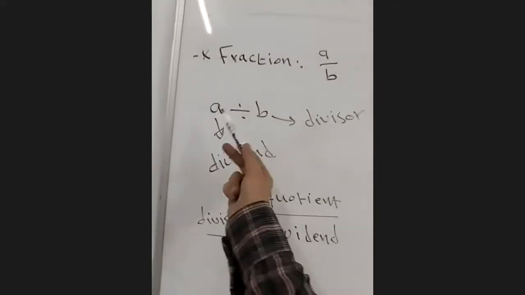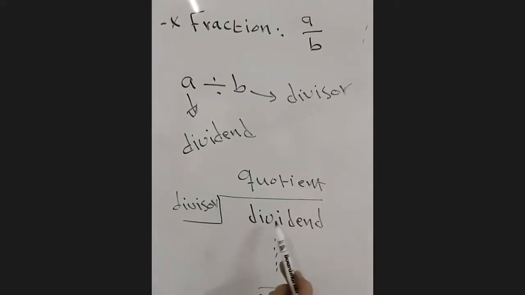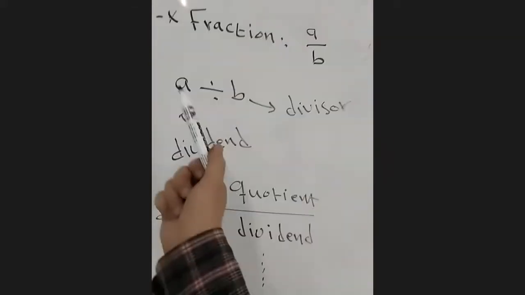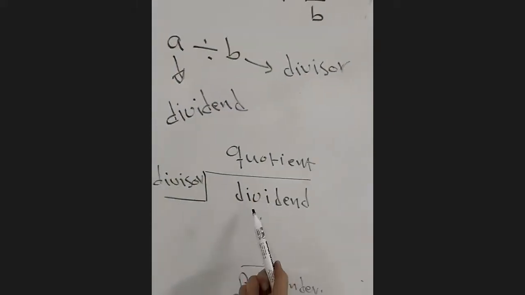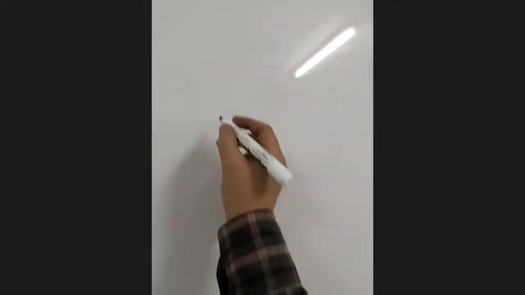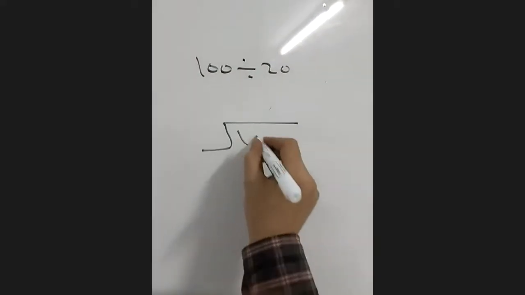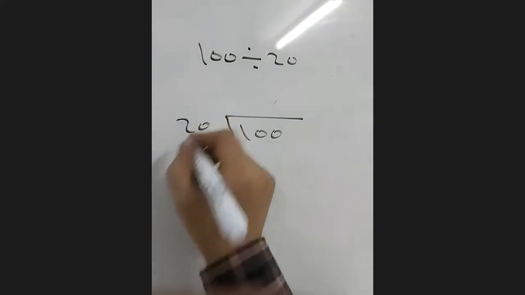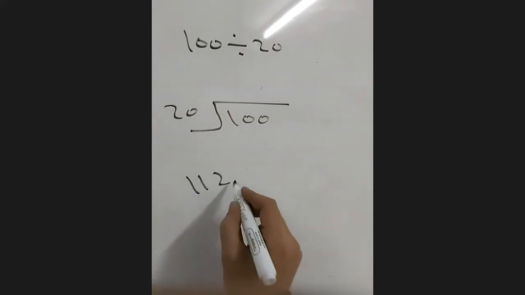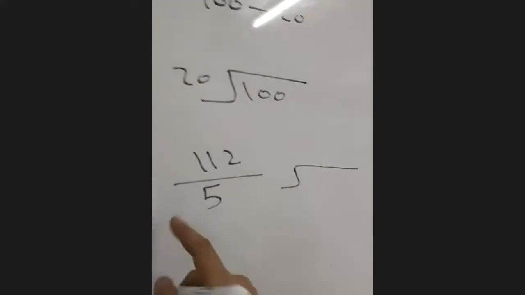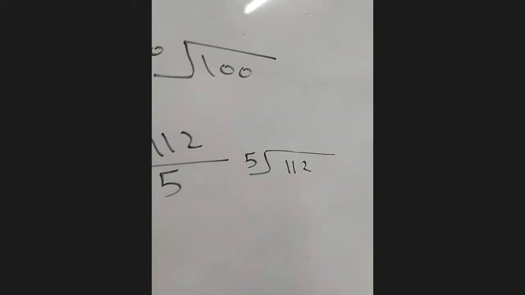Now, when I say A divided by B, A will be here, not here. I saw that in some of your solutions. When I say A divided by B, A is here, not here. Means when I say 100 divided by 20, and you want to make it long division, the 100 here, the 20 here. When I say 112 over 5, the fraction form, it means 112 divided by 5, so in long division, this is the dividend and this is the divisor. The 112 here, the 5 here.